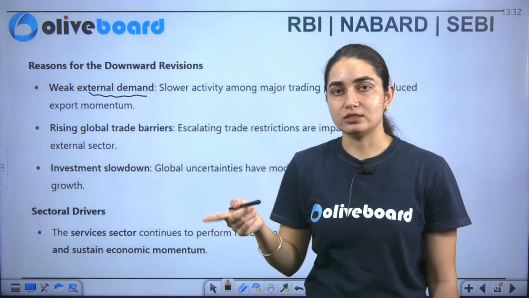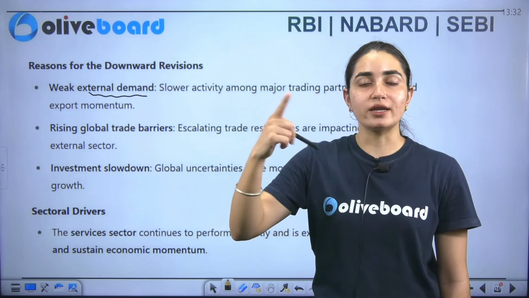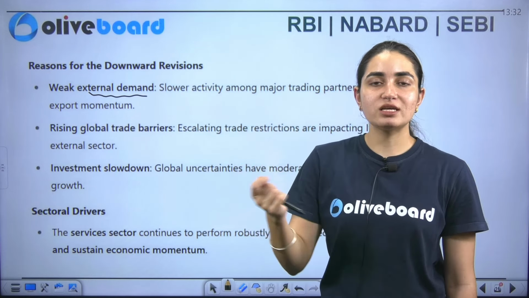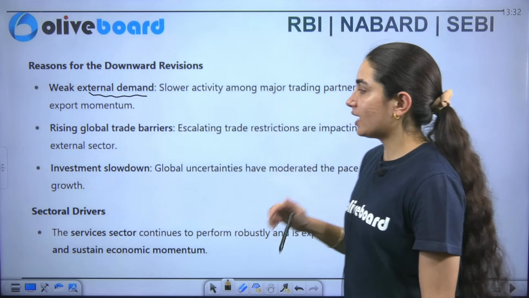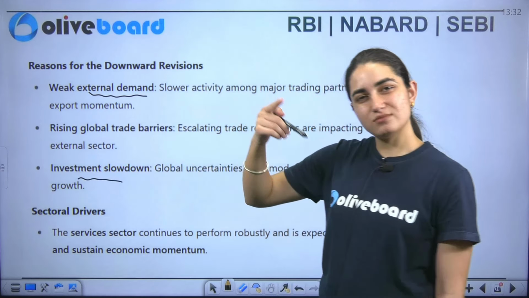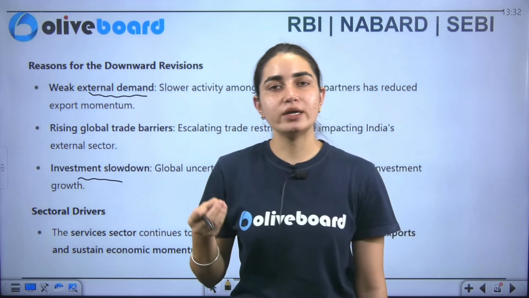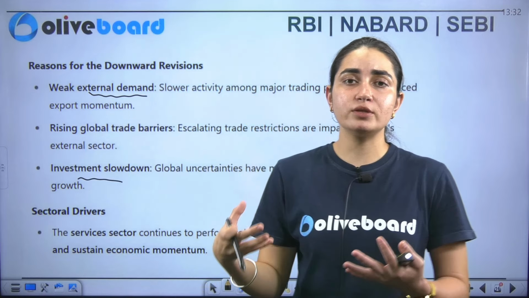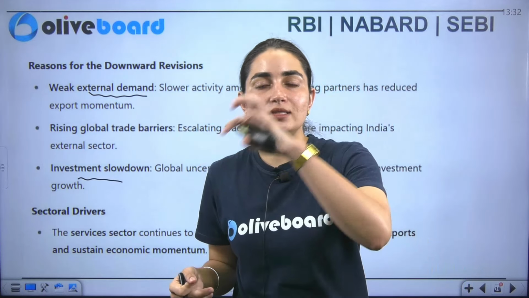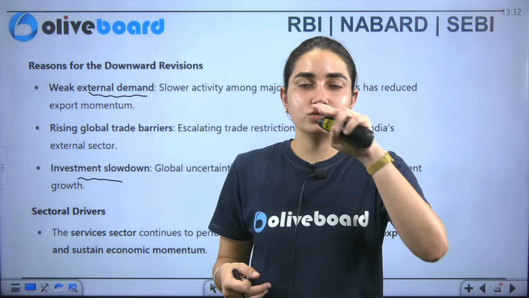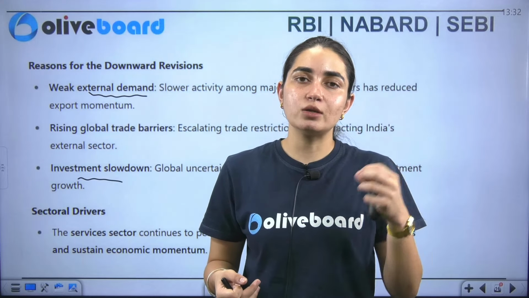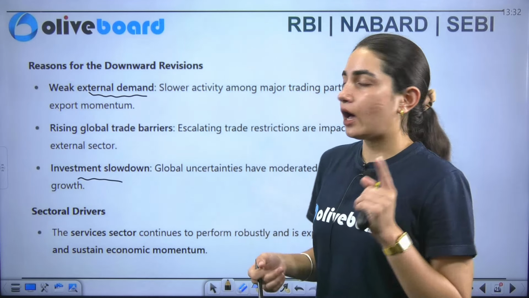Along with that, as people and other economies move towards barriers and protectionist policies, it is somewhere or another impacting us. Along with that, investment has also slowed down, but we have to invest. We have to come up with some projects which should attract private investors, and they should start coming and investing in India. This is one of the aspects here.